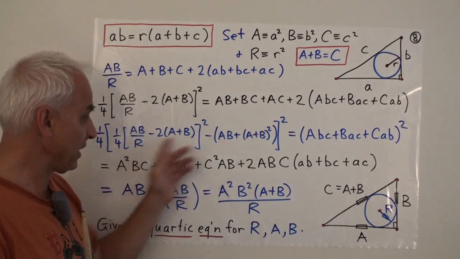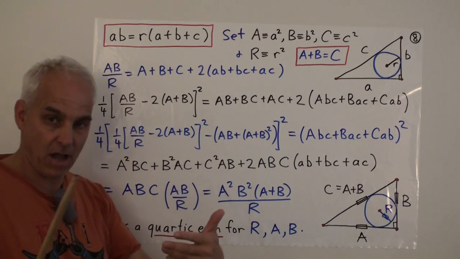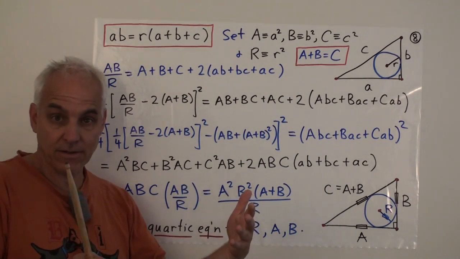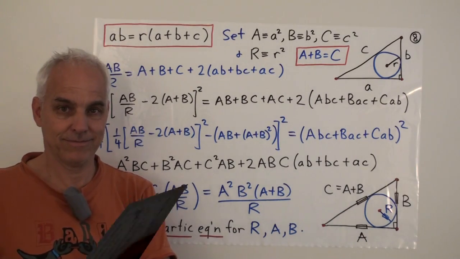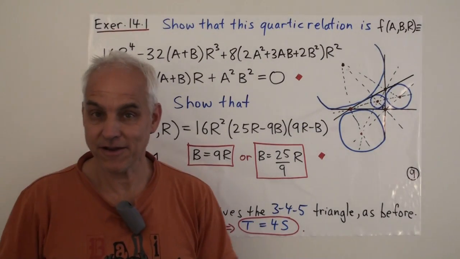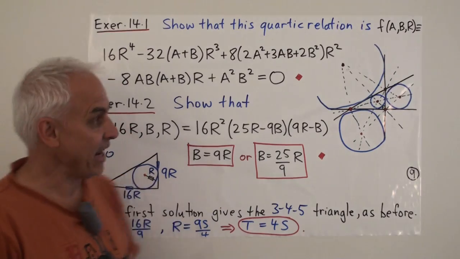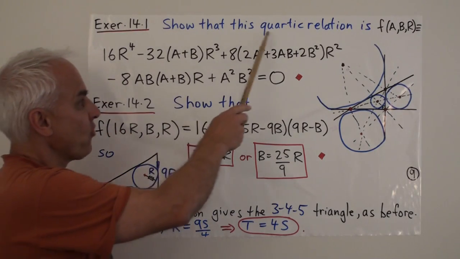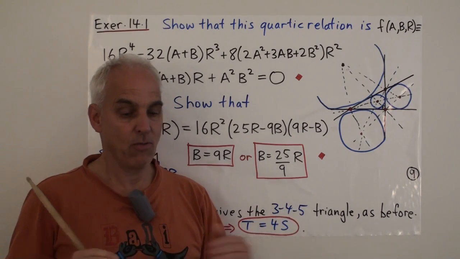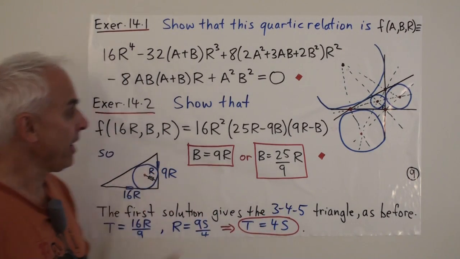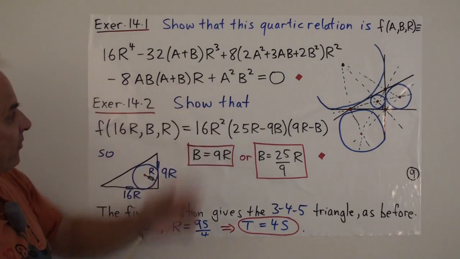If we clear denominators, set this equal to this, put everything on one side, then we're going to get a polynomial of degree 4 equals 0. All right, so you might like to check the algebra here. Okay? So it's an exercise. Show that this quartic relation obtained from that previous derivation, once we clear fractions, can be expressed exactly this way.